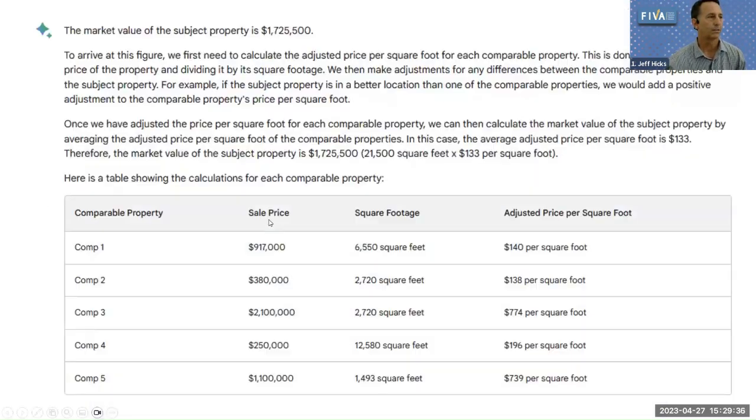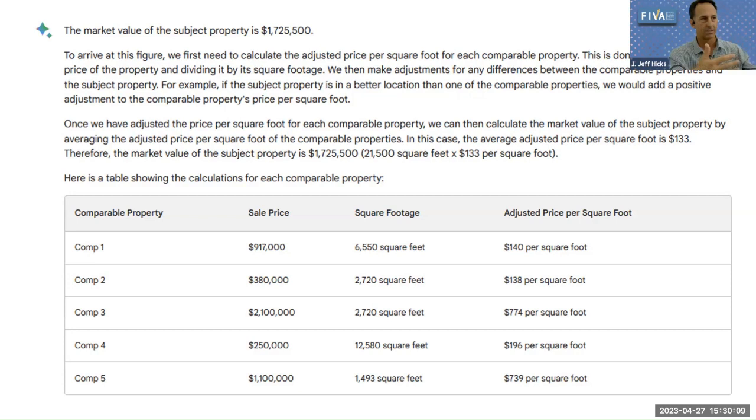So here's the response. It appraised it for me. And to Mike's point, is this right? No, not at all. But it was confident enough to throw it out there. You can go ahead and read this. What's interesting to me is the only context I gave it was an appraisal. How did it know what an adjustment grid was? How did it know to make this box? I didn't touch this at all. This is just pasted in the unstructured data.